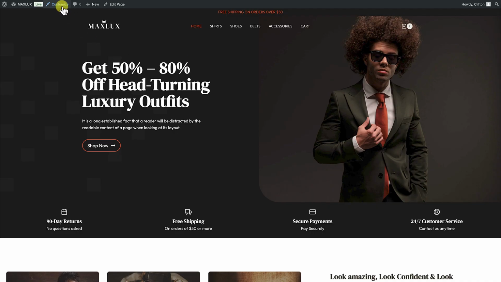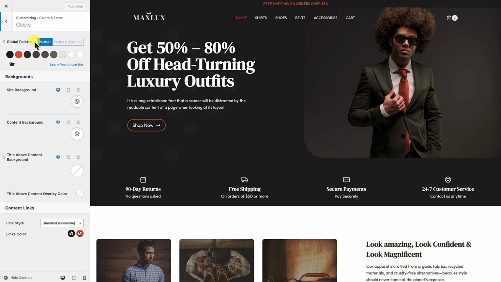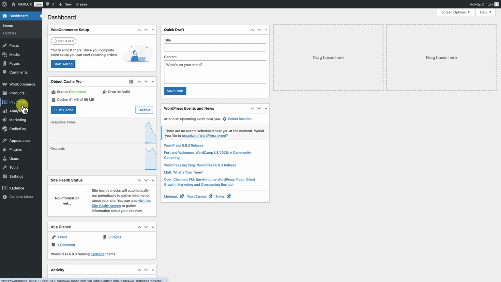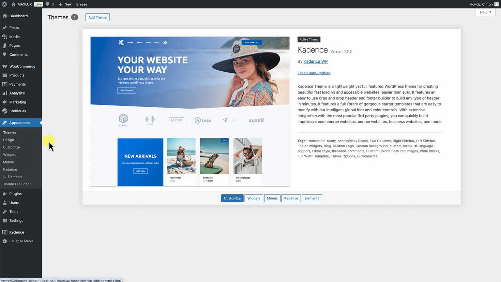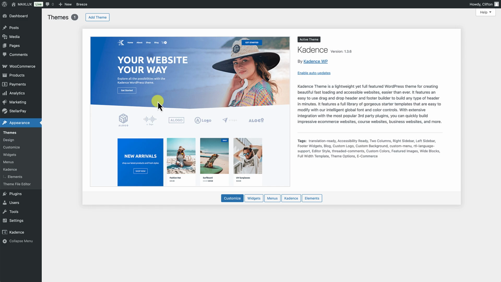If we go to the customizer and you look over here, we have the Kadence theme active, and we even have our colors and fonts set up already here. Okay. If we go to the dashboard, go to Appearance, go to Themes, you'll see over here that we only have the Kadence theme installed. So that means that all of our customizations and settings were done directly inside of this one instance of the Kadence theme.